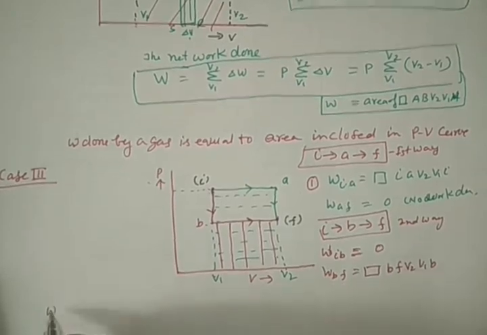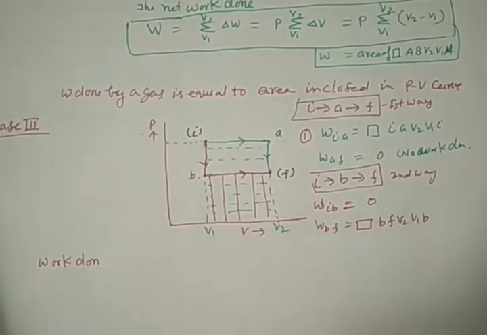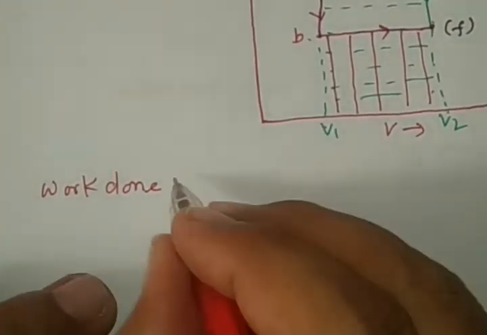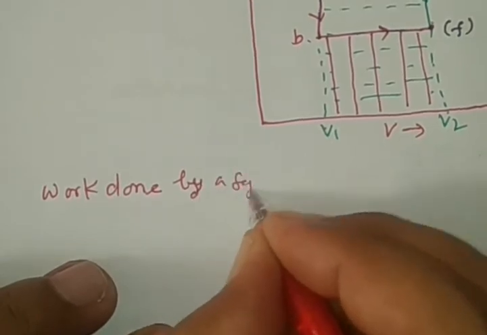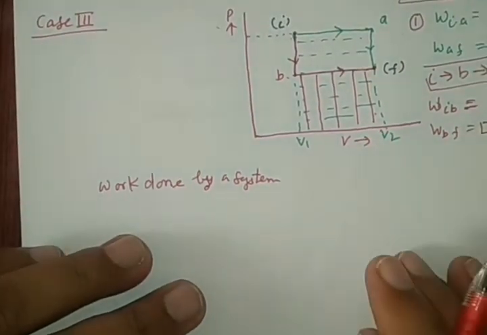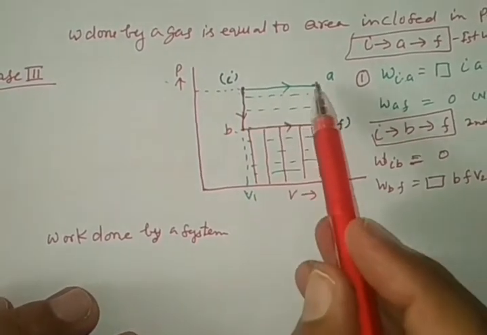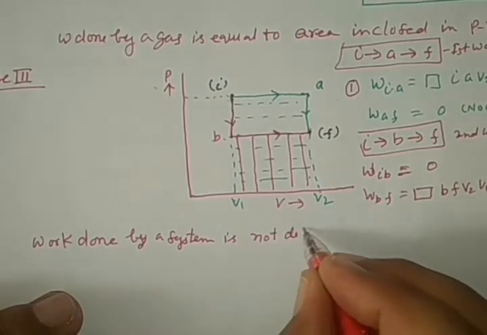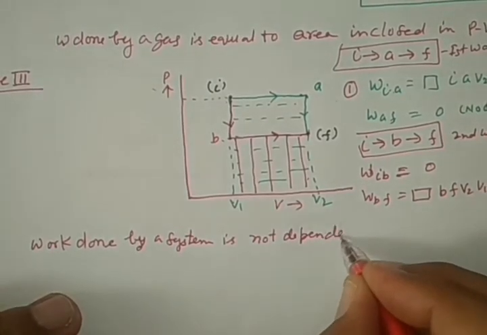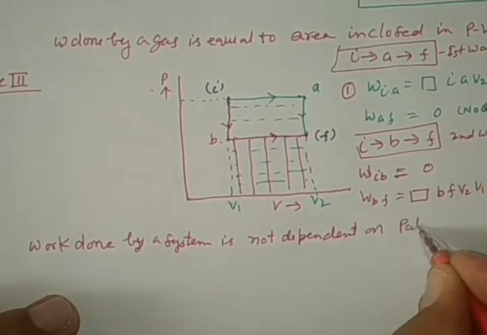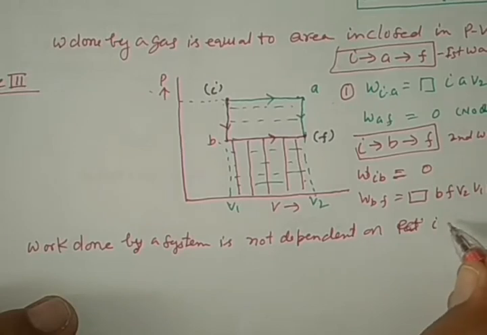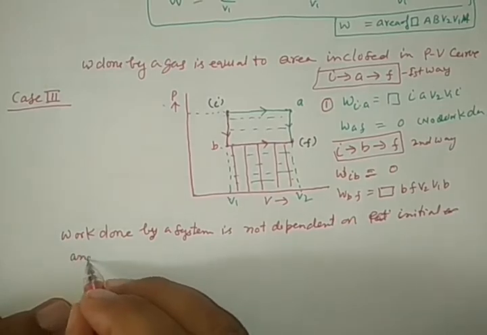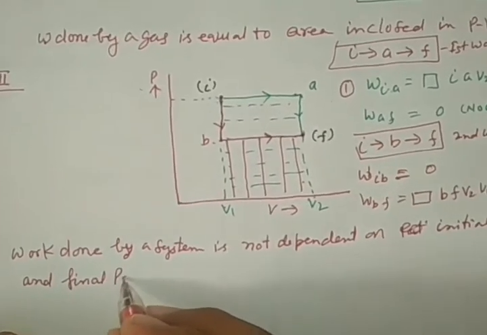Work done by a system is not dependent on initial and final point.